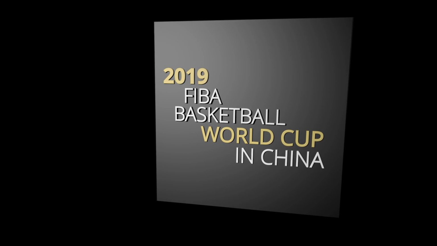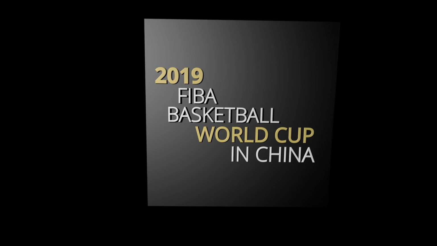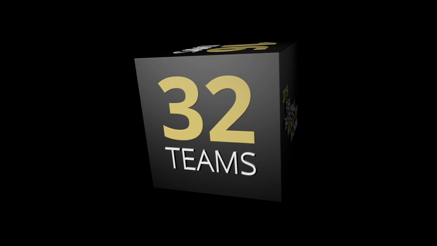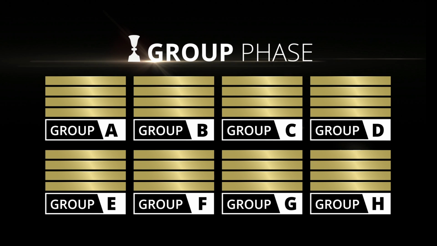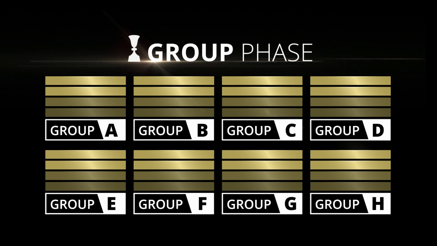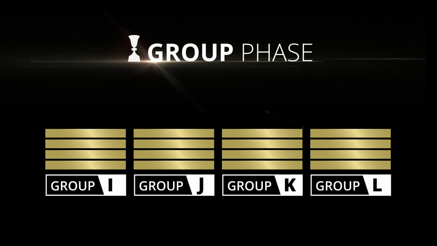The 2019 FIBA Basketball World Cup will be played in China and will consist of 32 teams from all regions playing 92 games over a 16-day period. In the group phase, the 32 teams will be divided into 8 groups of 4 teams, with each team playing the other 3 teams in their group. The top 2 teams from each group will qualify for the group phase 2nd round, where they'll play against the top 2 teams from another group.